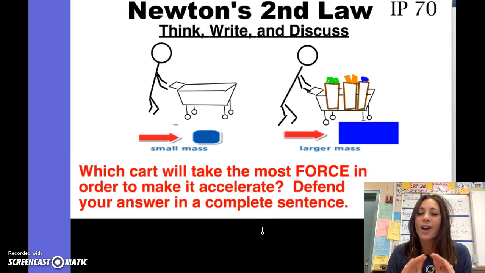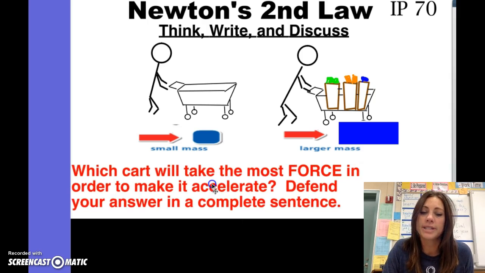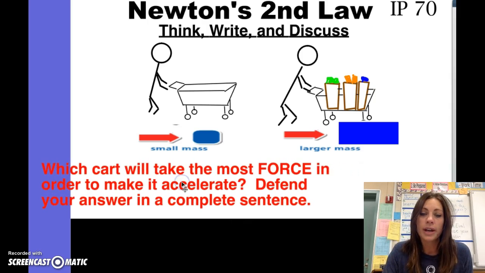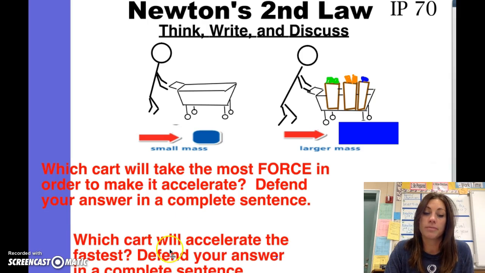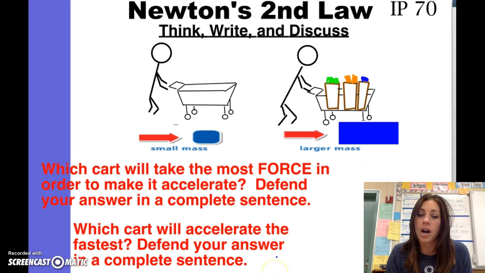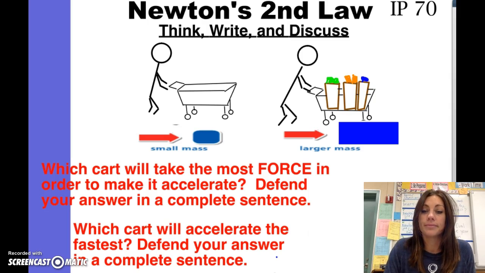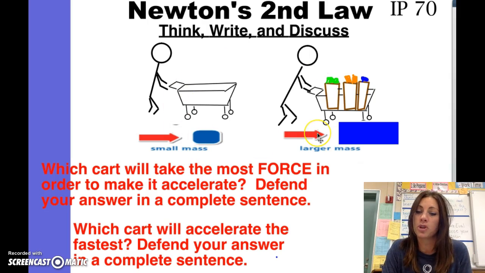Now, do not copy this down. I just want you to think and answer this question in your notes. Which one of these carts would take the most force in order to make it accelerate? Defend your answer in a complete sentence. When you're done with that, answer this question. Which cart would accelerate the fastest? Defend your answer in a complete sentence. Pause the video and answer these 2 questions based on this picture in your notes.